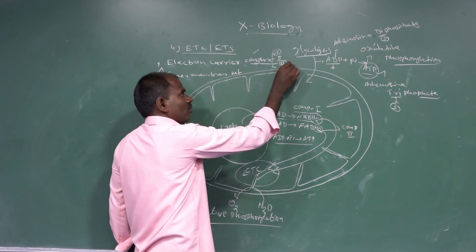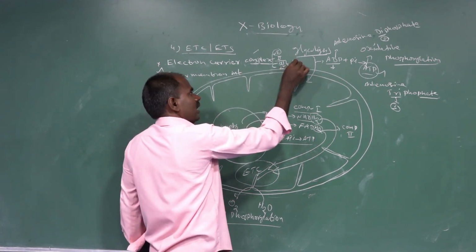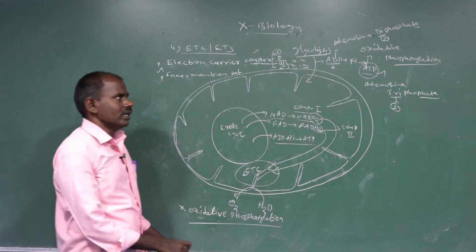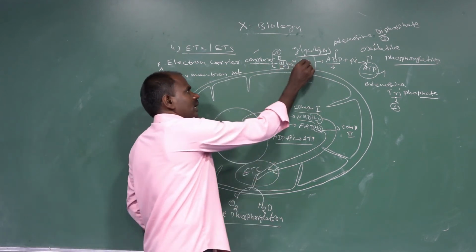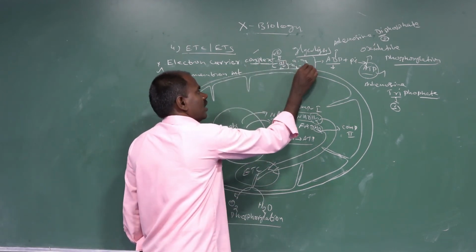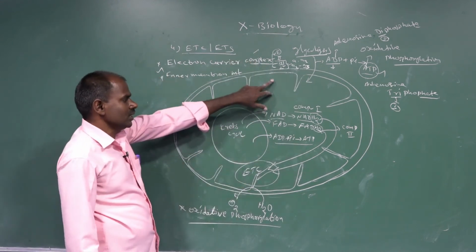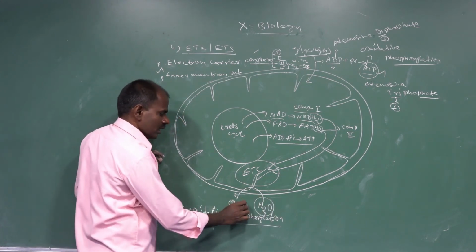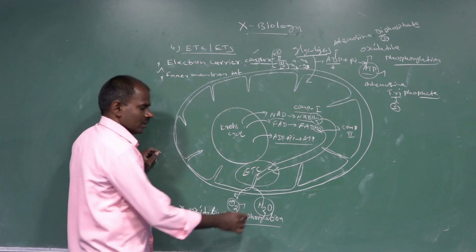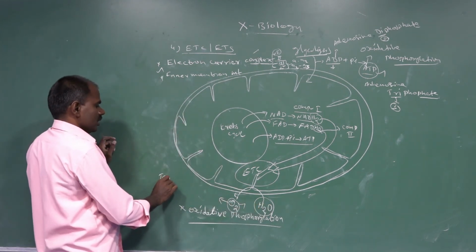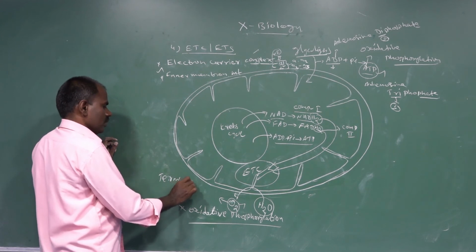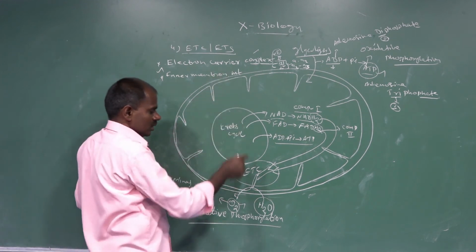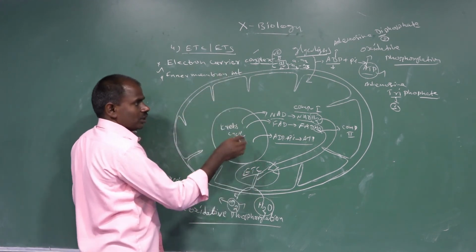Complex 3 involves cytochromes A1 and A2, and complex 4 involves A2 and A3. Terminal oxidation occurs in the electron transport system, where a water molecule is released. The oxygen present is called the terminal oxidation, released from the electron transport system.